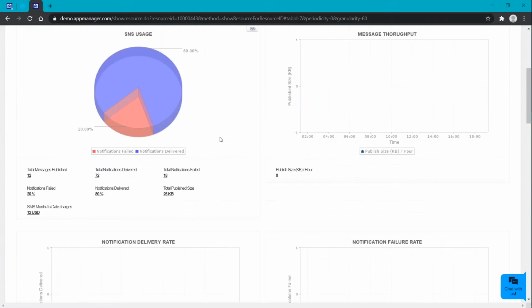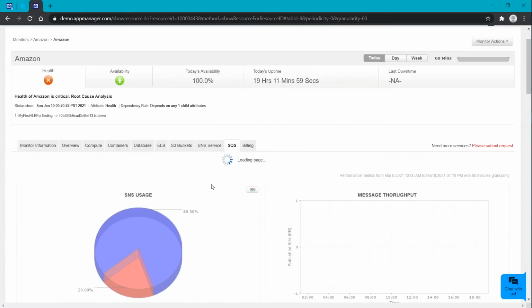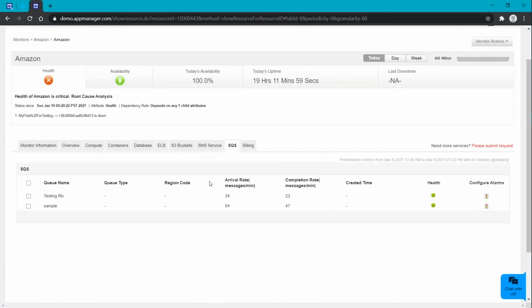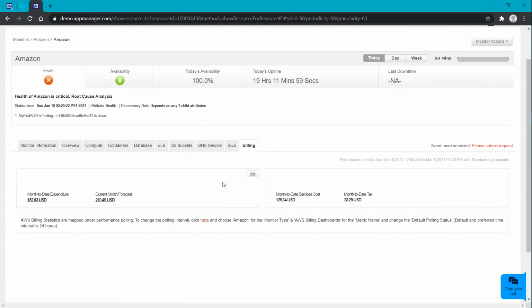Moving to the next one, that is SQS. With Applications Manager SQS Monitor, you can measure all the available queues that are running in this particular SQS service, along with vital details like message arrival rate, message process, and the message related information in this particular queue. The most important tab is the billing.